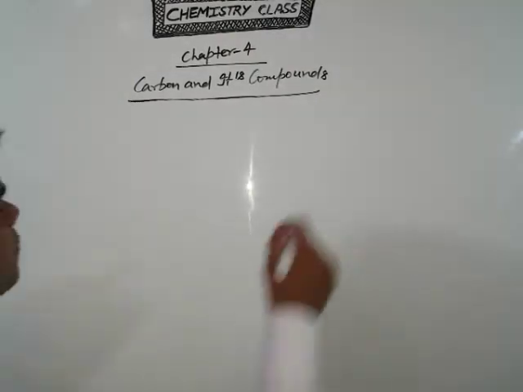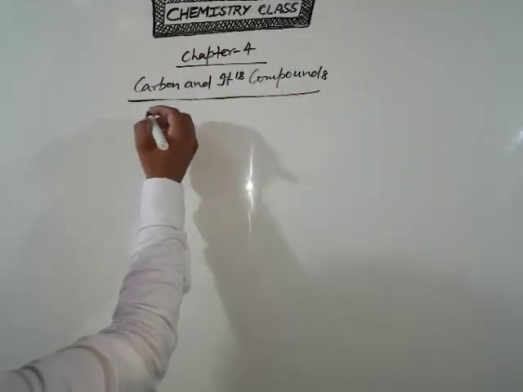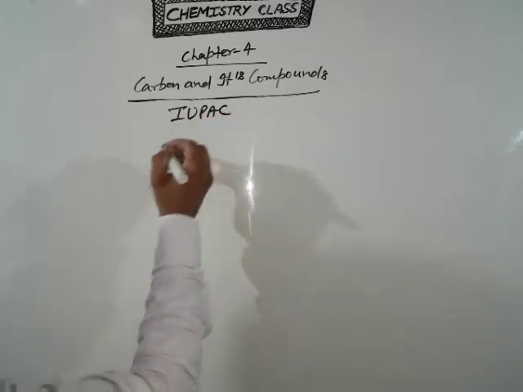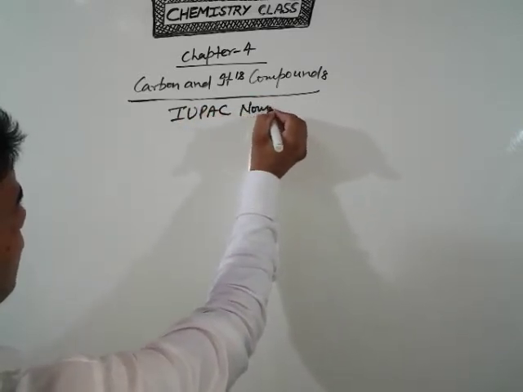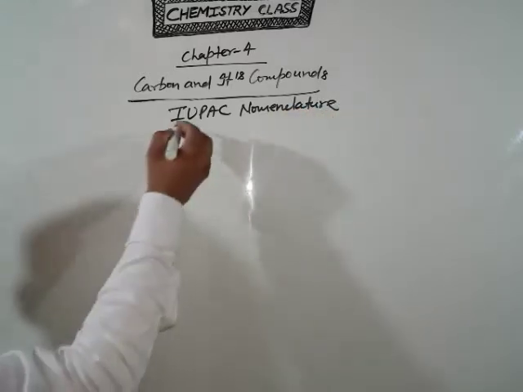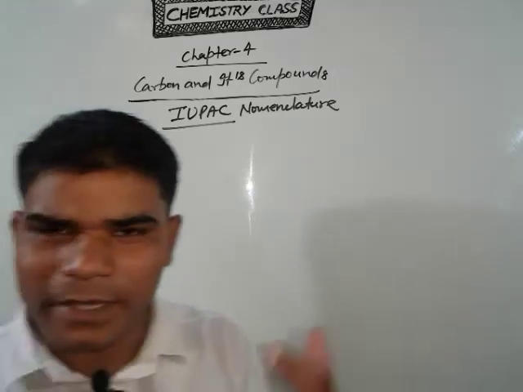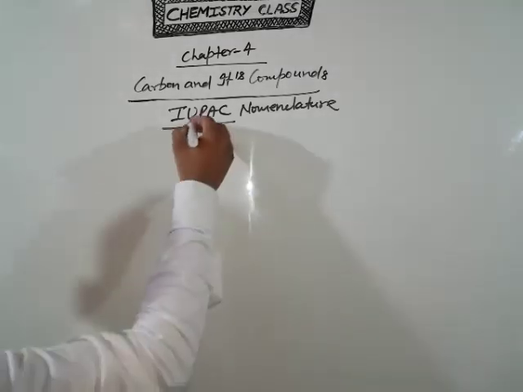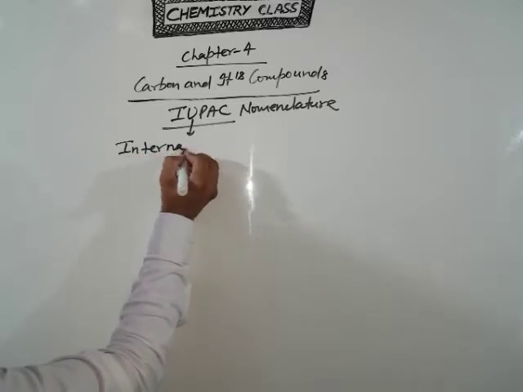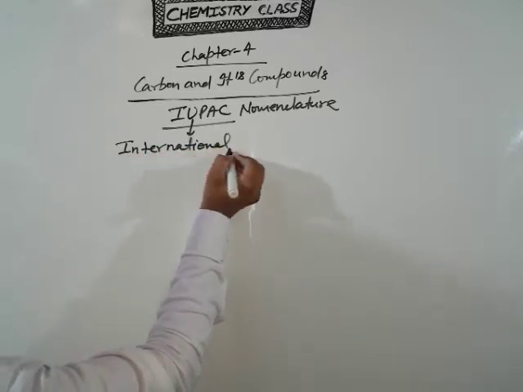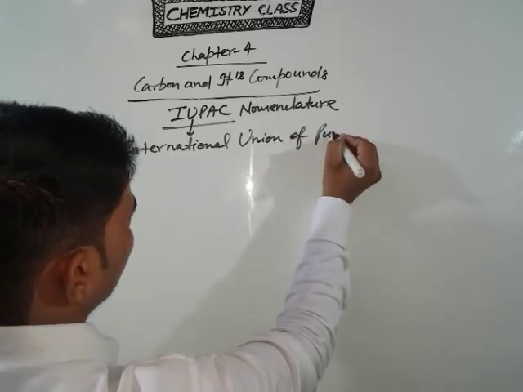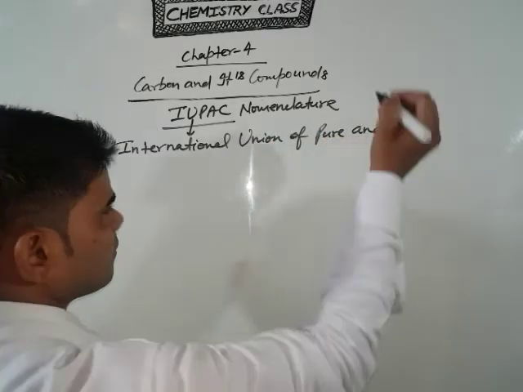So students, now come to the IUPAC nomenclature. First of all, what is the full form of IUPAC? The full form is International Union of Pure and Applied Chemistry.